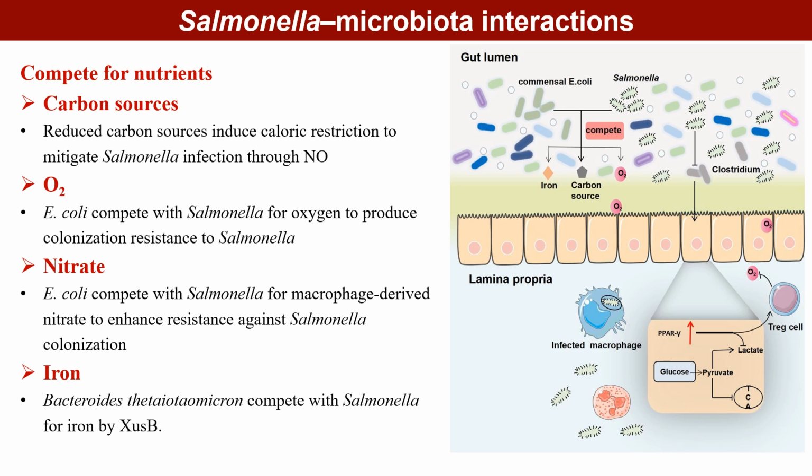metabolism. For example, commensal E. coli compete for carbon sources with Salmonella, inducing caloric restriction to mitigate infection. E. coli can also compete for oxygen to reduce Salmonella colonization. Besides, E. coli can enter the Salmonella niche to compete for nitrate, thereby decreasing Salmonella colonization.